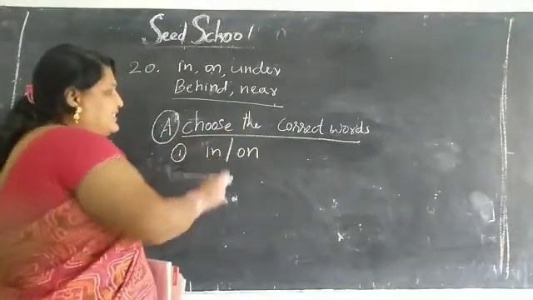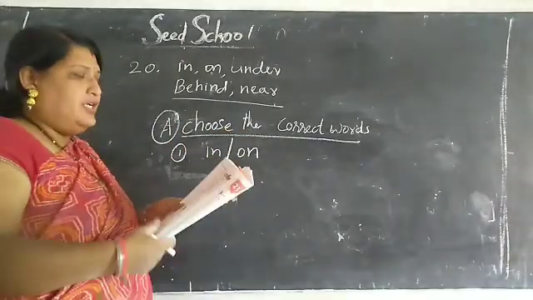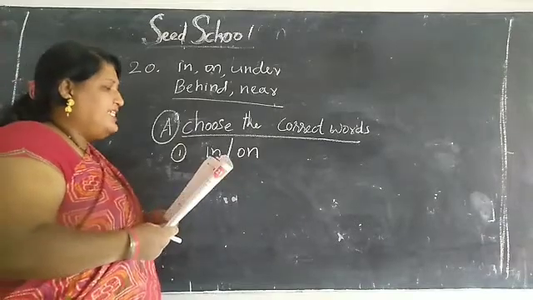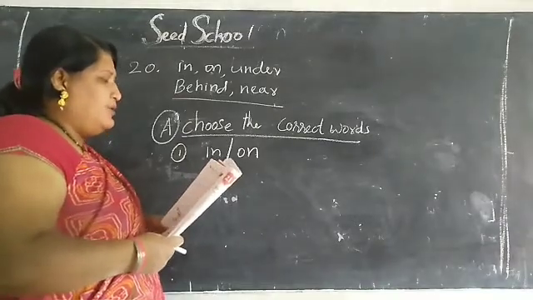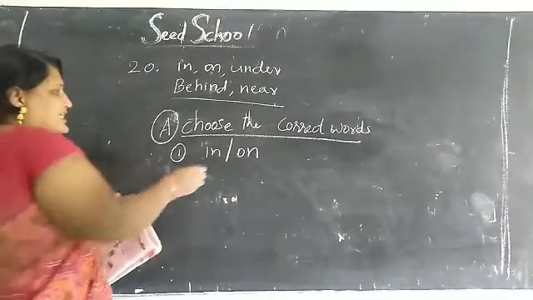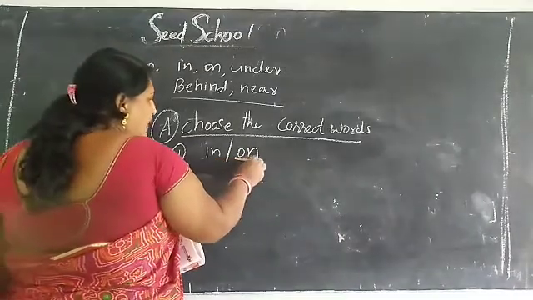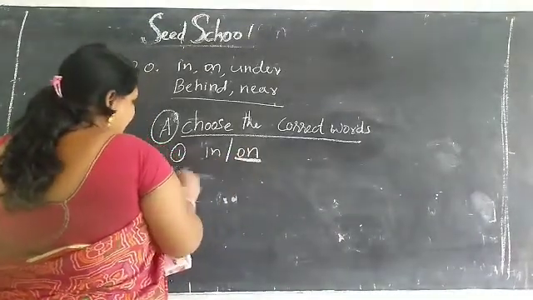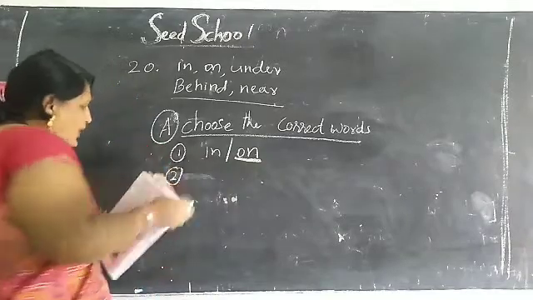What is the correct answer, children? See the picture. The boy is sitting on the bench. This is correct.